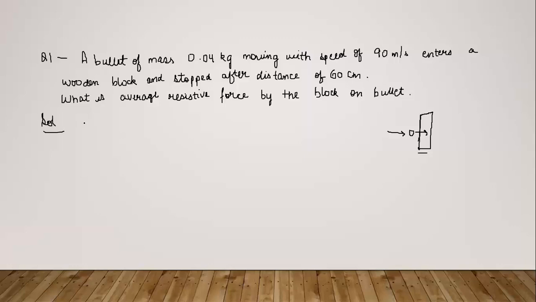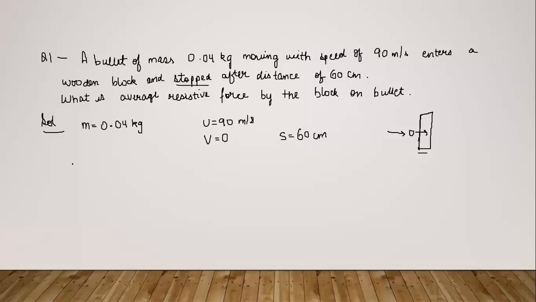So for this, we will say that mass is given to us. First, we always have to write what is given to us so that we have all the information. Initial velocity of the bullet is given to us. It is saying that the bullet is getting stopped after the distance of 60 centimeters. Stopped means final velocity is 0 and distance is also given as 60 centimeter.